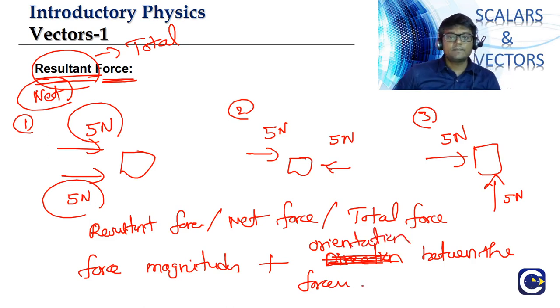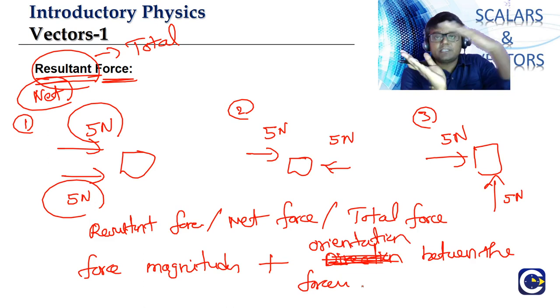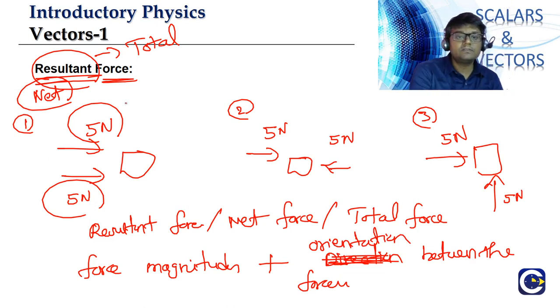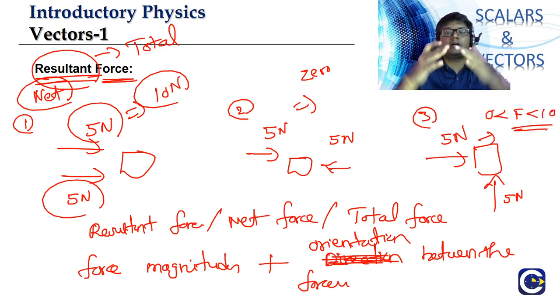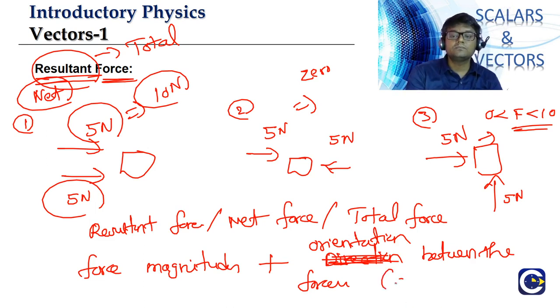between the forces. So if the two forces are in the same orientation, meaning the same direction, we have seen the resultant. We'll learn more about how we are getting the 10, but let's try to recall from our understanding of 9th standard operations. So 5 plus 5 will be 10 here. In this case, it is going to be what? 0. In this case, the resultant value will be between 0 and 10, depending upon the orientation between the forces. We can also say orientation means the angle between the directions.